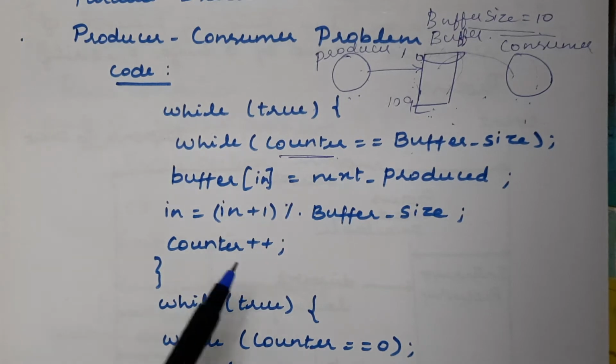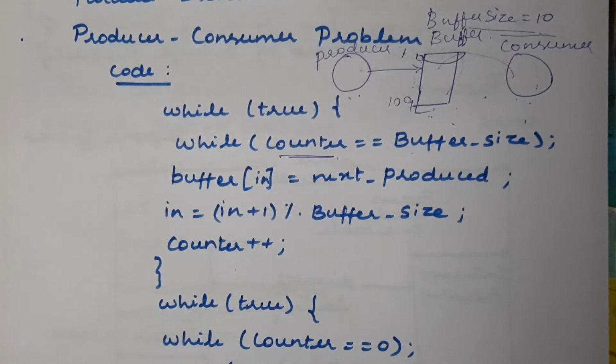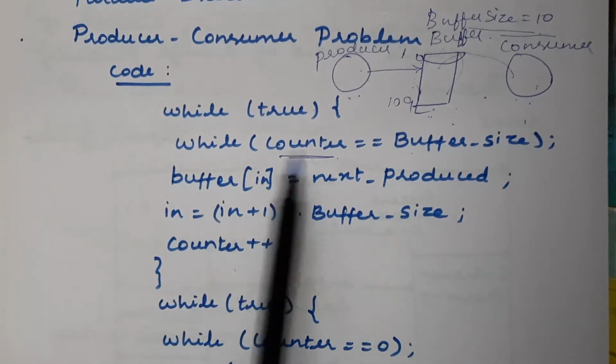While we are checking the condition, while counter equal to buffer size, as long as that condition is true it will keep executing the same loop, because only if the condition is true will it get into that loop. It is an indefinite loop structure. So when the counter value is equal to buffer size, this loop will be executed indefinitely.